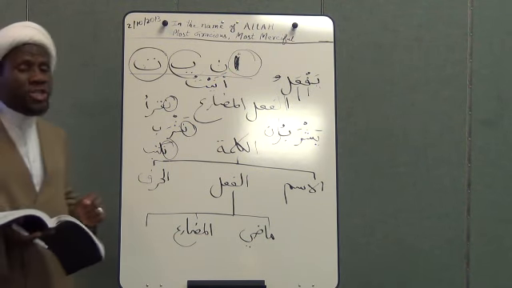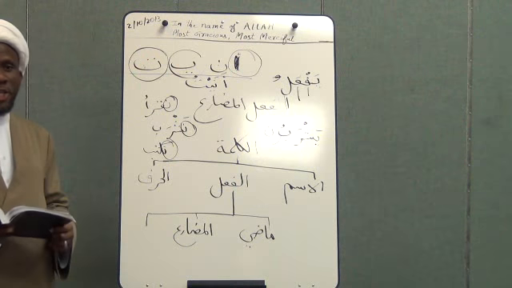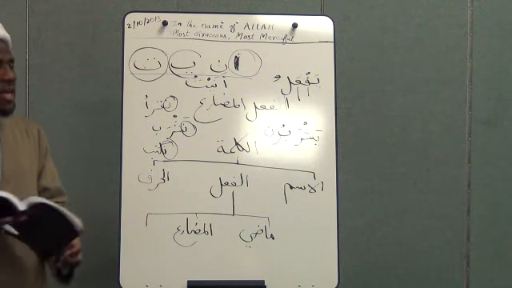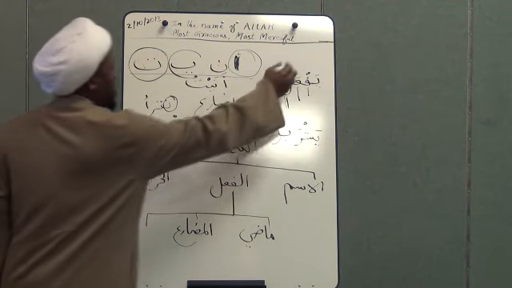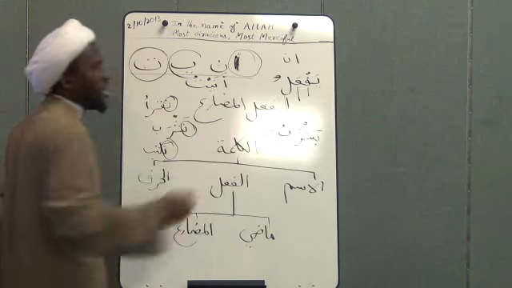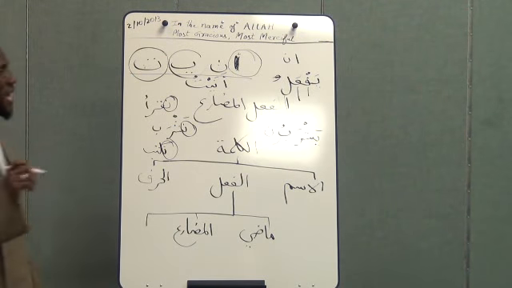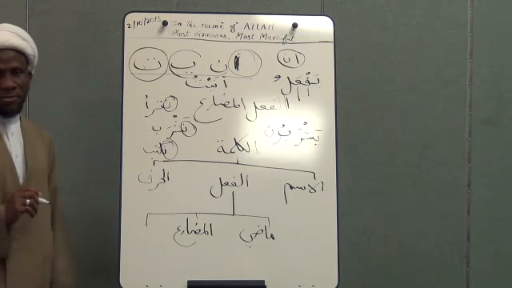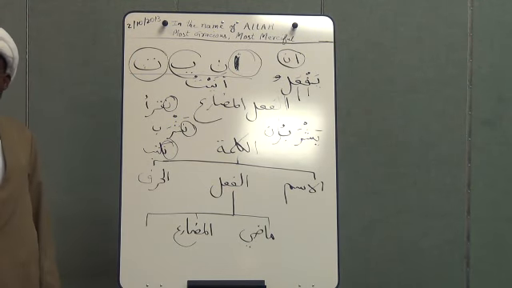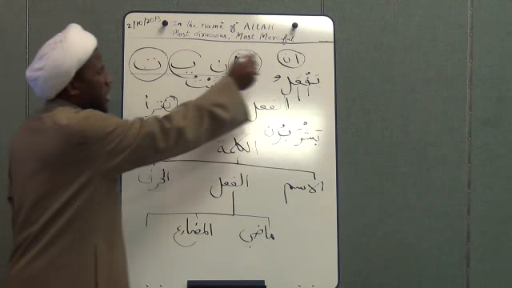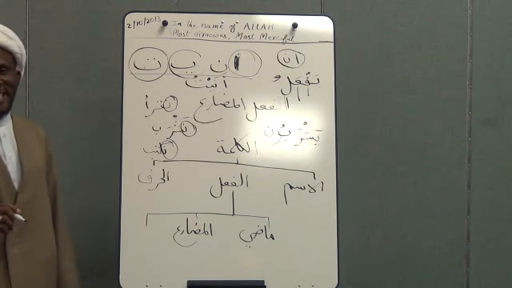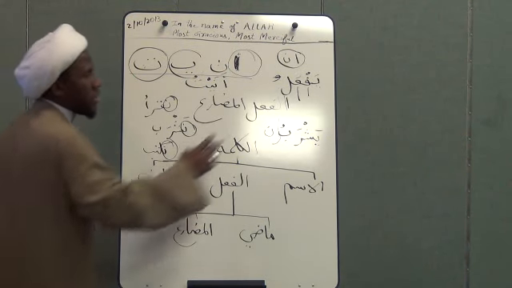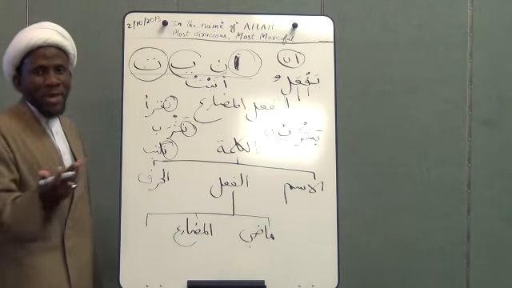Now, if you want to say they both are doing, then you have to add the alif and noon. Always remember, in Arabic, alif and noon is the sign of dual. In any verb, if you want to make it dual, the alif and noon have to come at the end. So we have yaf'alu, and I want to make it dual.